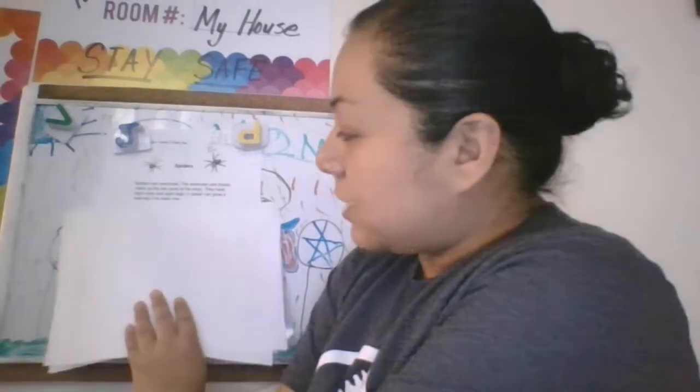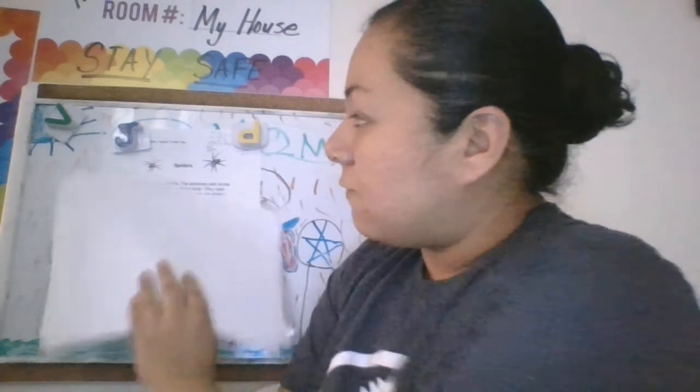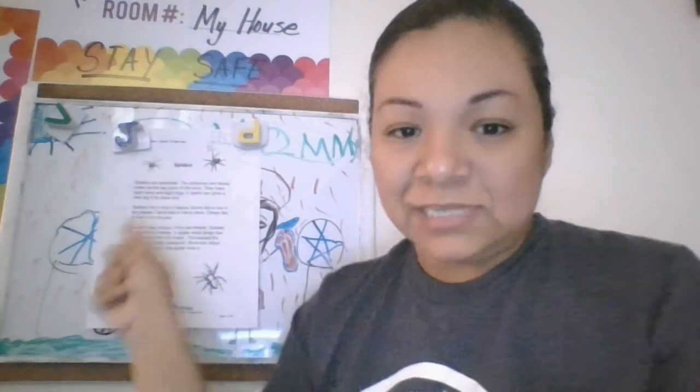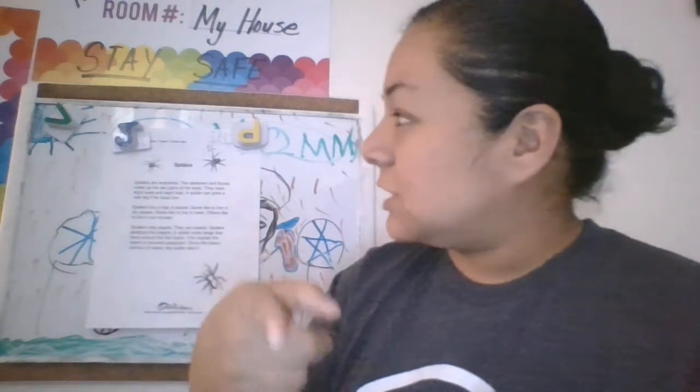My first story is spiders. I know it says to cover paragraph by paragraph, but since I'm working with what I have here at home, what you can do is just show it to your child and cover with the paper. So we're going to focus on paragraph 1. What I would like for my students to do is continue doing your strategies. Identify your title, identify any text features that you have in the passage. Very important, text features, let's not forget.